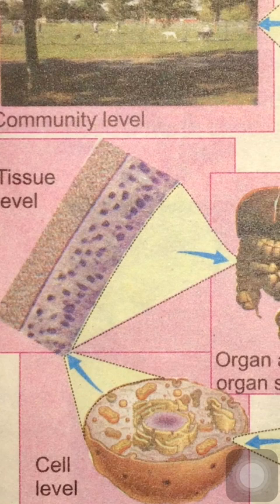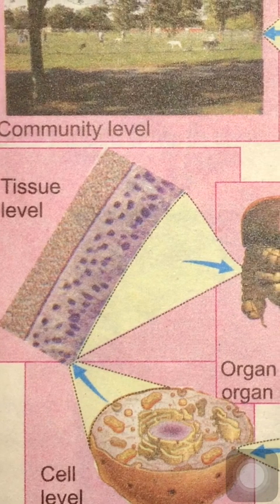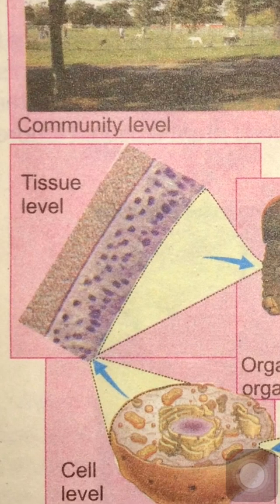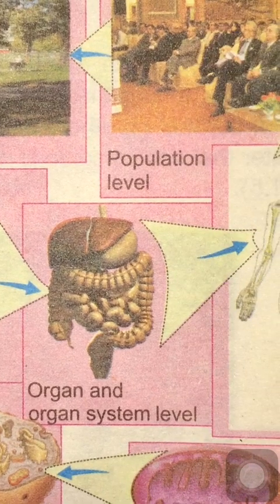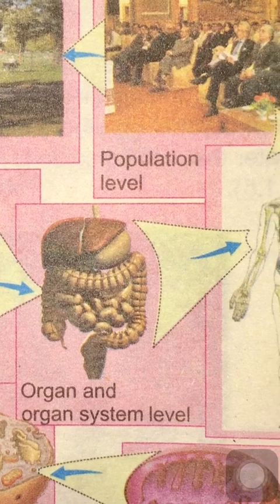At the cell level, when more than one cell combines together to perform a single function, that is known as the tissue level. At the tissue level, when different types of tissues combine together to perform a single function, this is known as the organ and organ system level. Here you can see, if we are talking only about the stomach, it is an organ. If we are talking about the liver, it is an organ. But when we are talking about the whole digestive system, it is known as the organ system level.